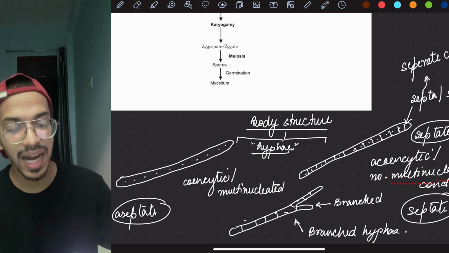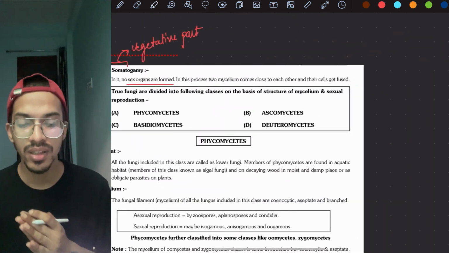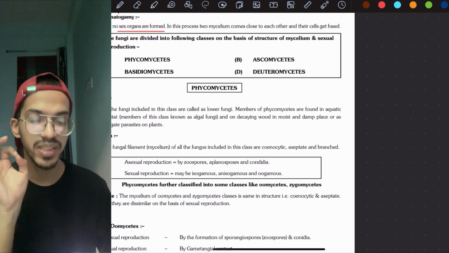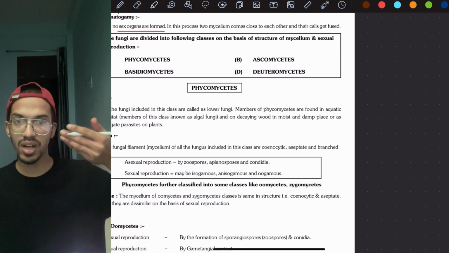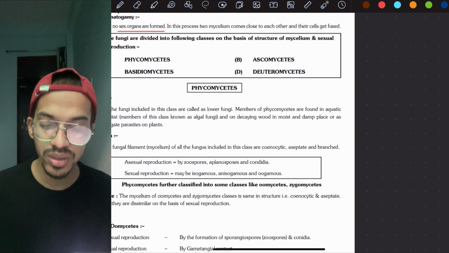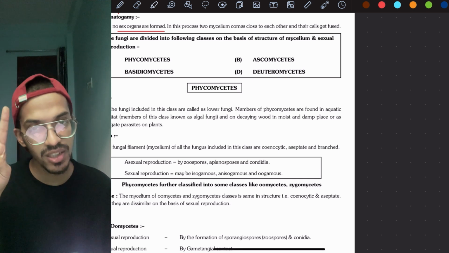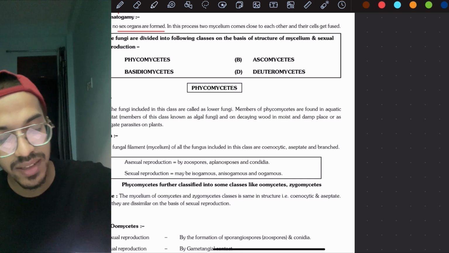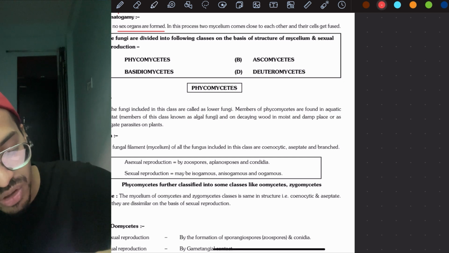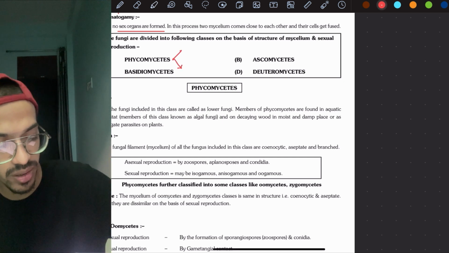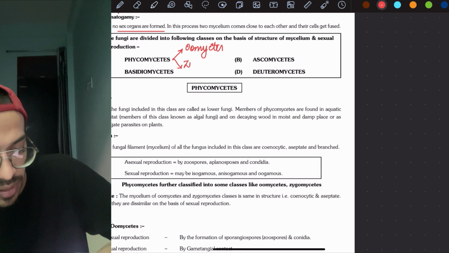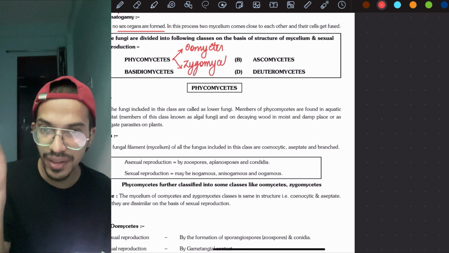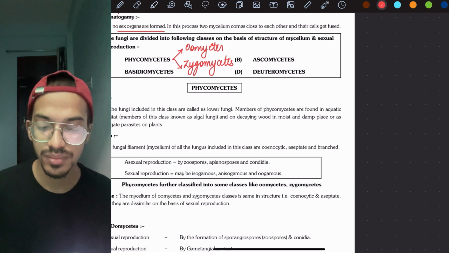Moving on to the next thing, that is the classification of it. So there are 4 basic classes, but in reality one of the classes is further divided into 2 types, but we will study the 4 classes which are given in the NCERT. What are those? Phycomycetes, Ascomycetes, Basidiomycetes and Deuteromycetes. In reality, the Phycomycetes has 2 further classes, that is Oomycetes and Zygomycetes. Remember it. Certain teachers make it a little different. Okay.